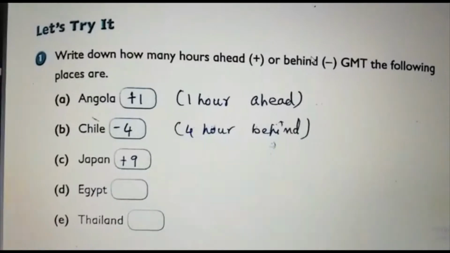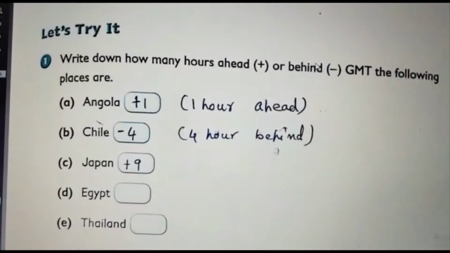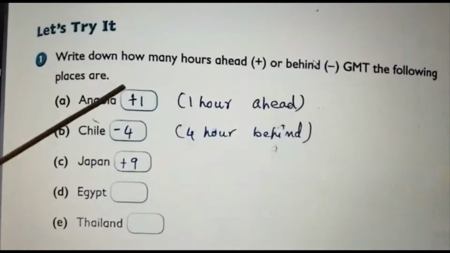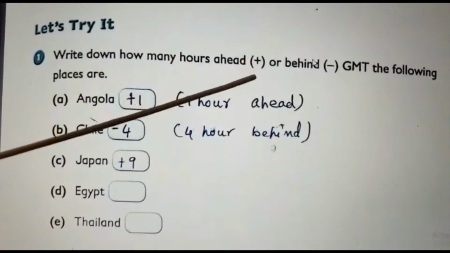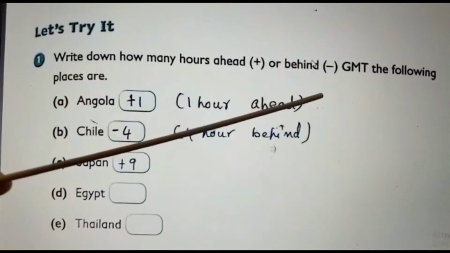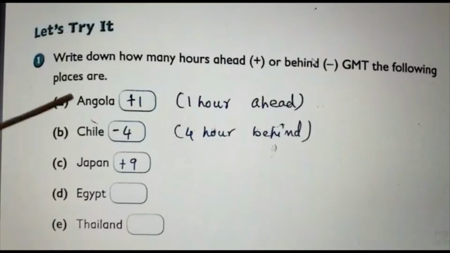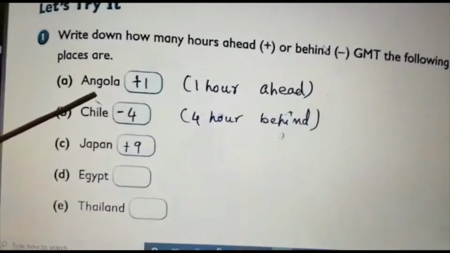So the exercise, let's practice in the next page. What are the practice questions? Write down how many hours ahead. Ahead means plus, or behind, negative, GMT. The following places are... Okay, the first question is Angola.